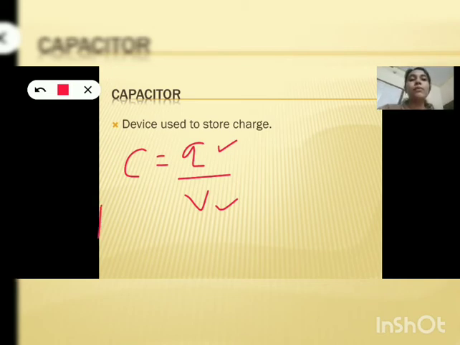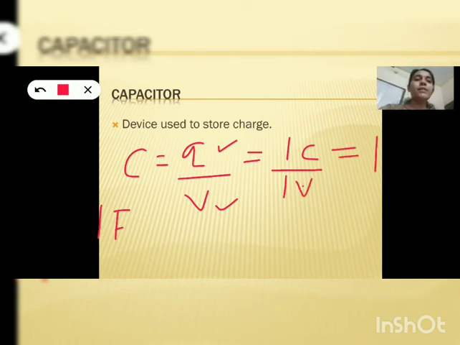Then I told you the unit of capacitance is farad. Then how will you define 1 farad? See here in this equation, when the charge Q is equal to 1 coulomb and the potential is equal to 1 volt, what will be the capacitance? Capacitance will be 1 farad. So 1 farad is the capacitance when 1 volt potential is required to store 1 coulomb charge. So when 1 coulomb charge is stored for 1 volt, capacitance is 1 farad.